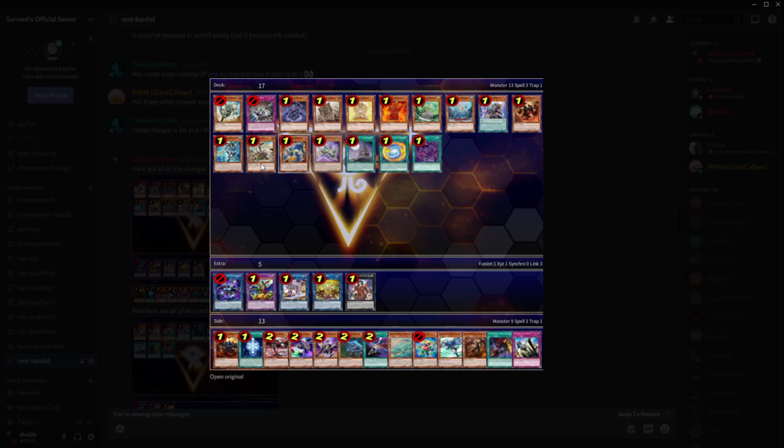Then we have Scrap Recycler going to 1. This is also an interesting choice, I guess. We're giving some pieces back to Orcust, so I felt like this needed a little bit of a hit just because the Scrap engine is pretty insane. So that's why that's getting a hit.